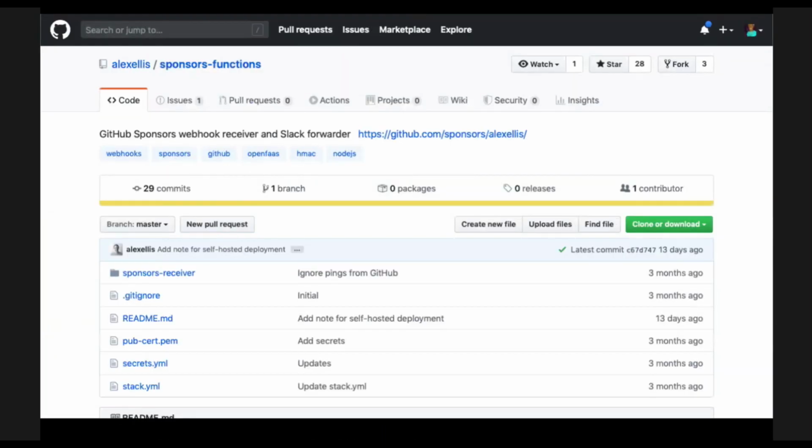With webhooks and the activity feed, we actually have two projects I want to talk about. One is sponsor functions, which are serverless functions that set up webhooks and get people into your Slack groups. So imagine you want to create a webhook to notify whenever someone is a sponsor to join your Discord or join your Slack. You now have access through the API and webhooks to do that.